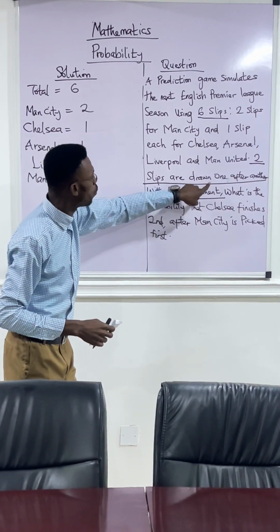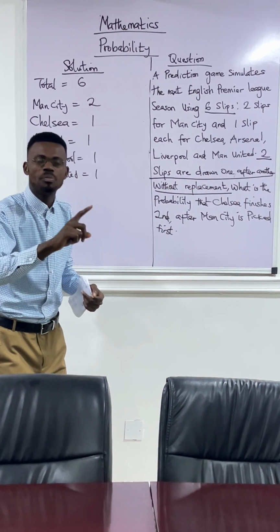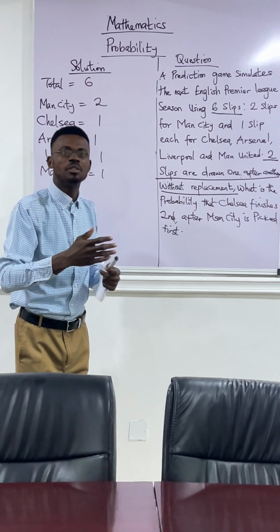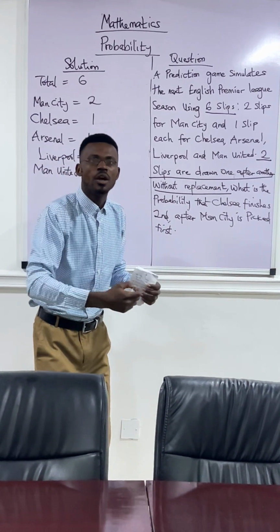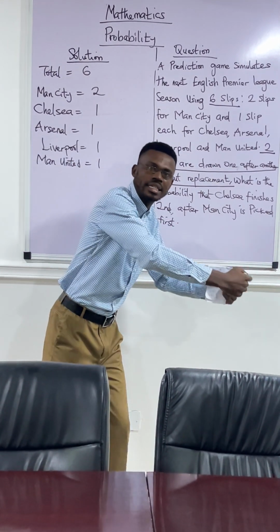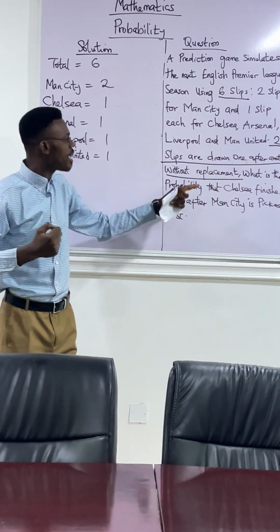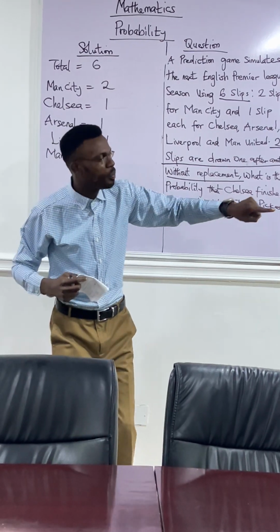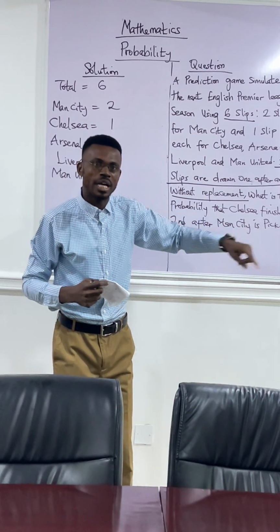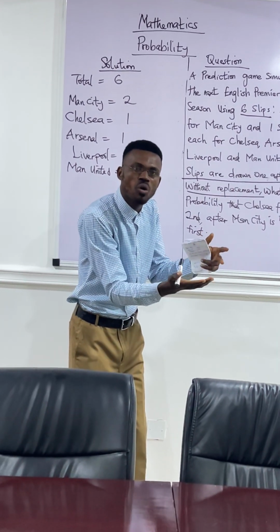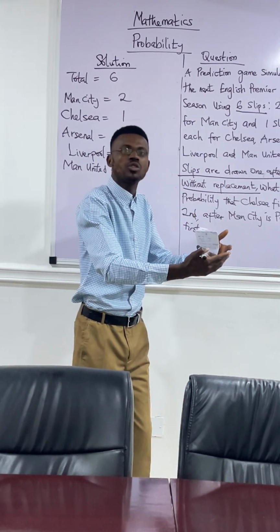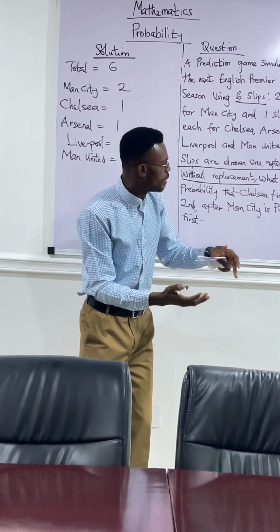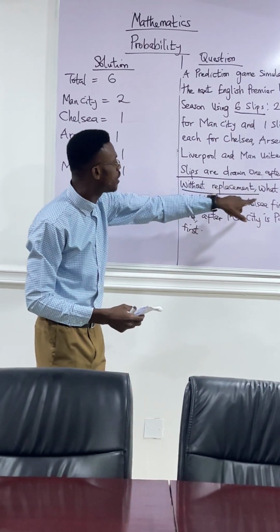Now, let's look at the question. Two slips are drawn one after another without replacement. In probability, there's what we call with replacement and without replacement. With replacement means when you pick, you replace it again before picking the next. Without replacement means when you pick, you don't put it back when you are picking the next one. So when you are picking the next one, there is a reduction in the total. Let's assume the total was 4. If you pick without replacement, when you are picking the next, the total is going to be 3.